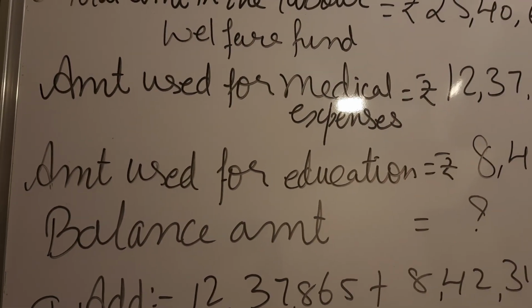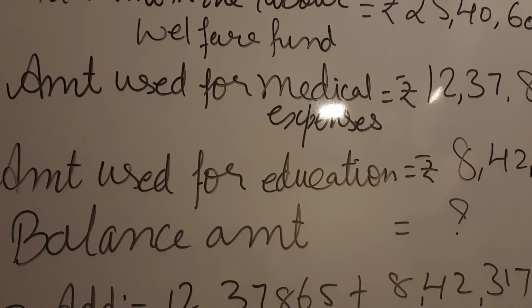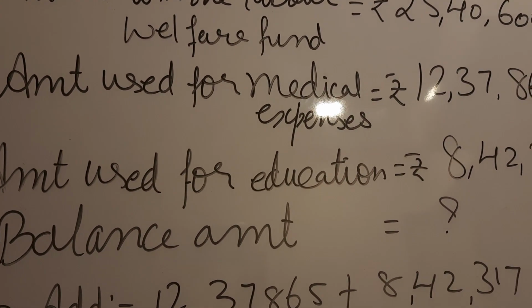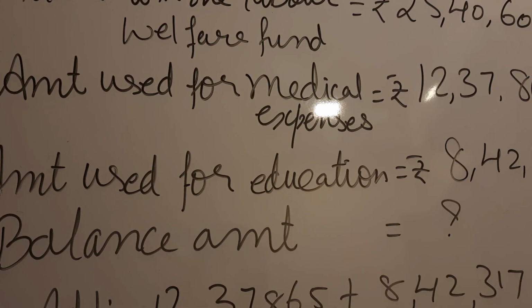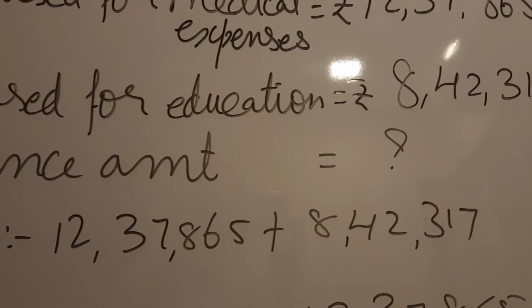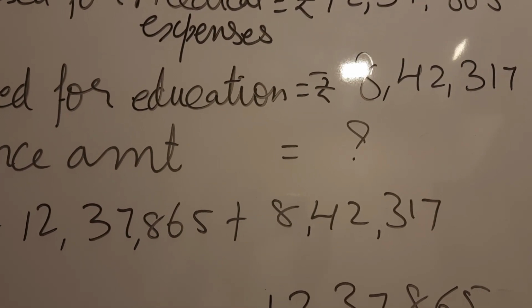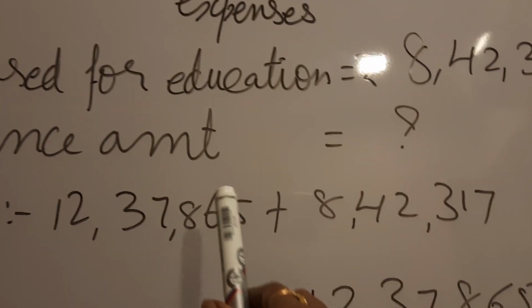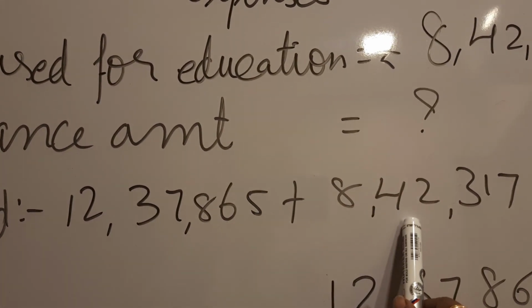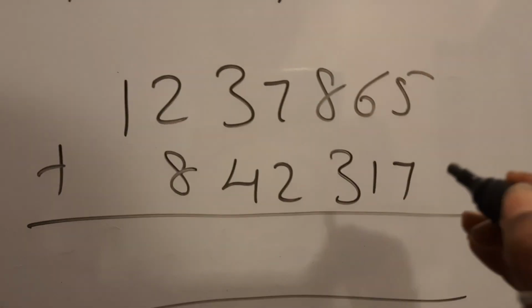Balance amount, that means the amount put aside for the canteen, I have written as balance amount. Balance amount is equal to question mark. So for this first part, we have to add 12,37,865 plus 8,42,370. This is medical expense and this is children's education. So we will add, children. Let us see how to add.